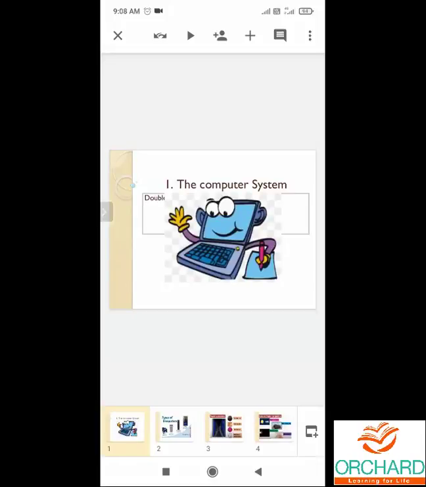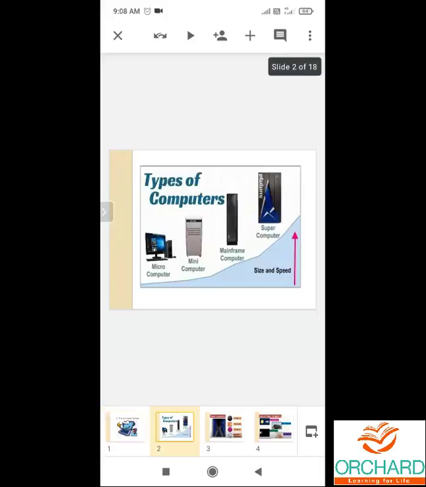So today we are going to see about programming languages. Before going to see programming languages, I'm going to give a quick recap of the previous class. We are seeing our first lesson, the computer system. In this, we saw about the types of computers.